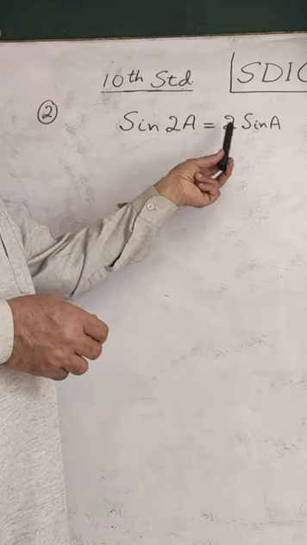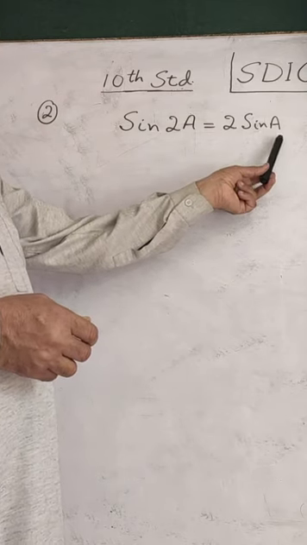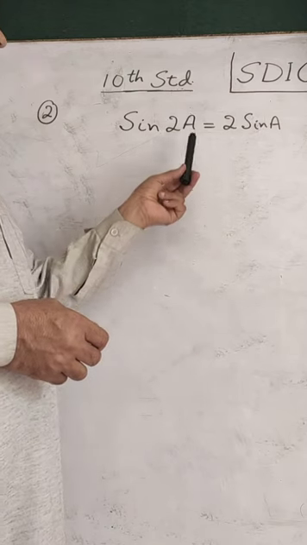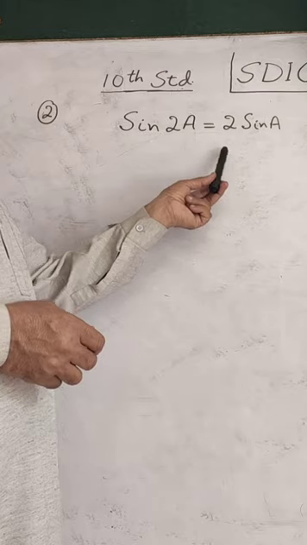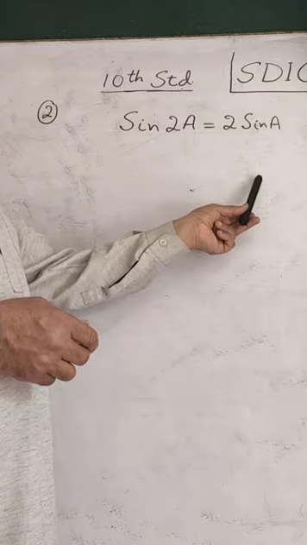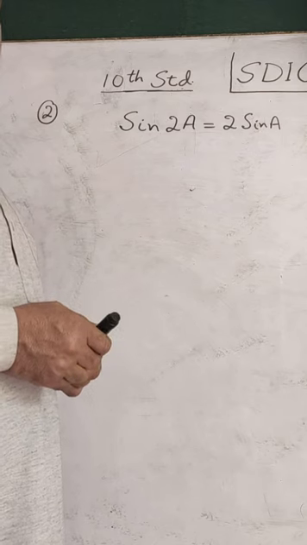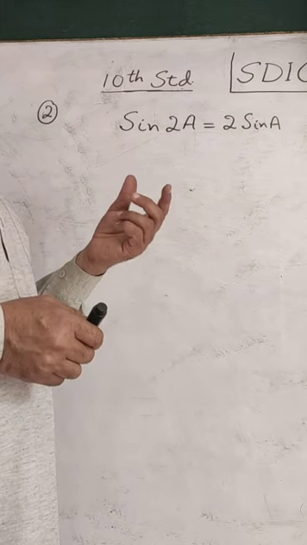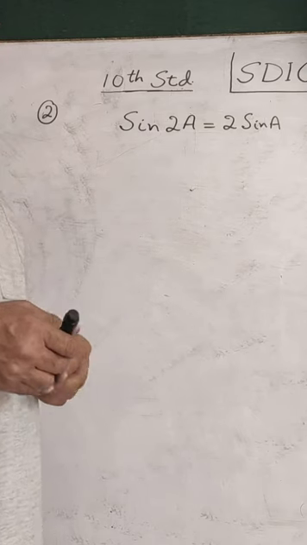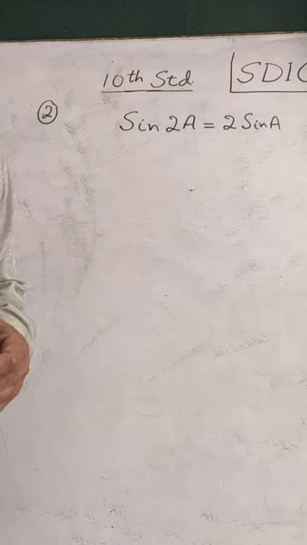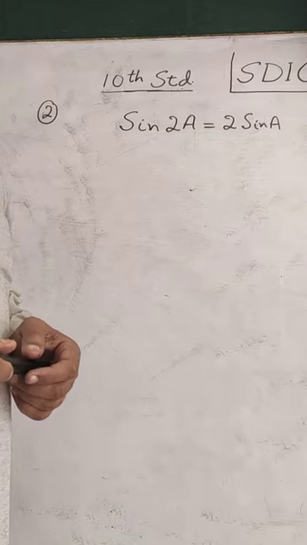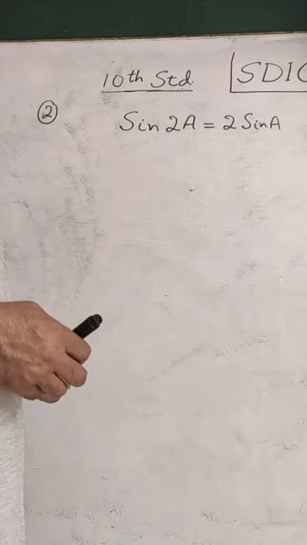A here, the angle is given in general form. We are doing an exercise based on specific angles. Now that specific value of A you have to find for which this statement is true. It will not be true for all the values of A. For that specific value for which this statement is true, you have to find. Options are given: 0 degree, 30 degree, 45 degree, 60 degree. You have to choose which one is correct.